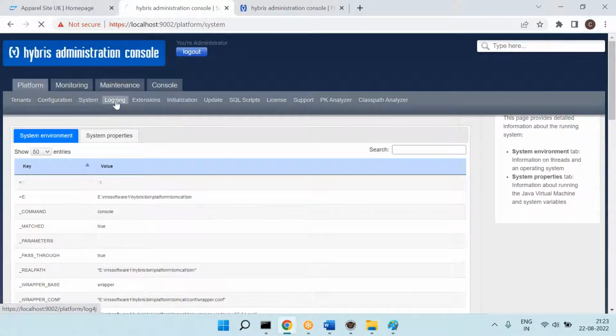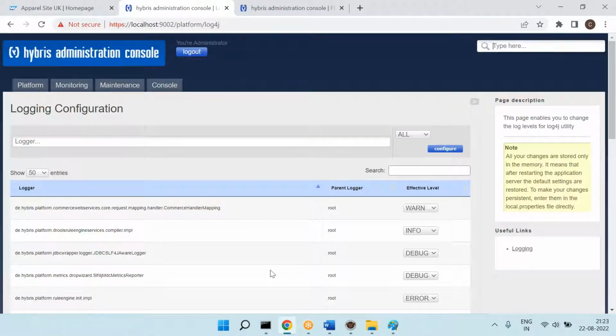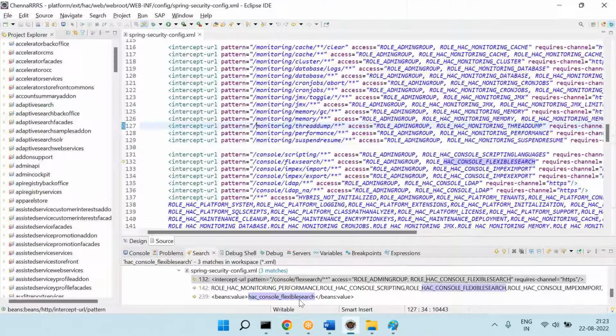Next, logging. The specialty of the logging, or SAP Commerce specialty, is that we can see the logs at a class level.